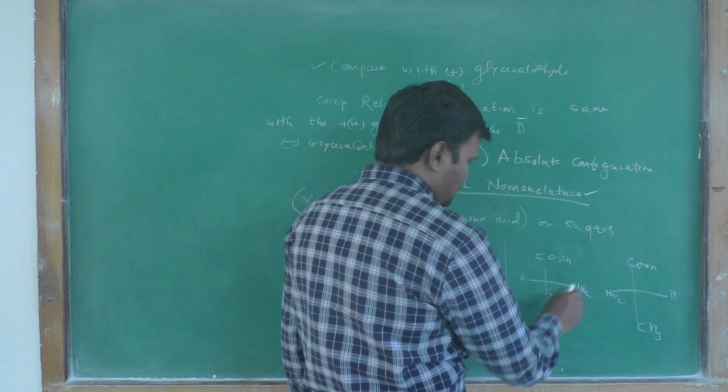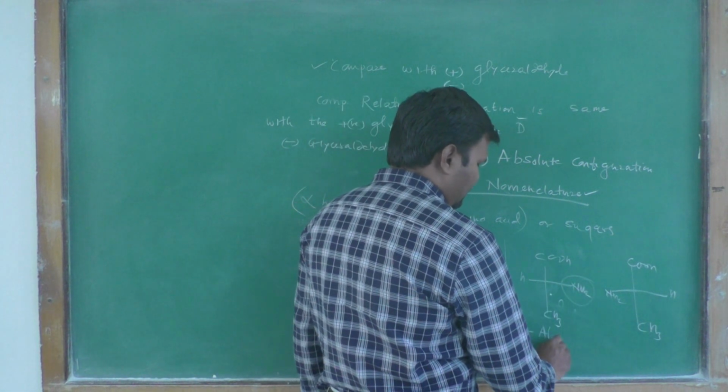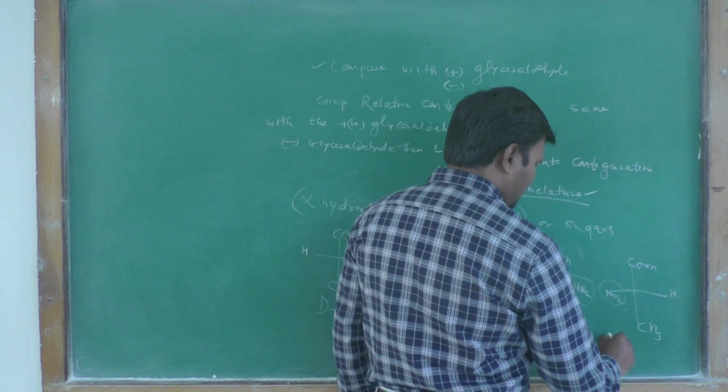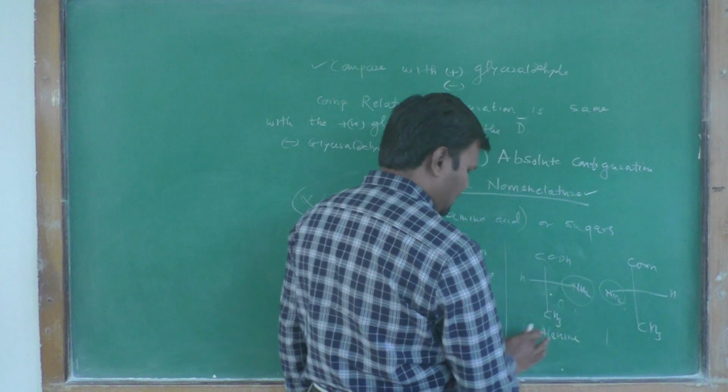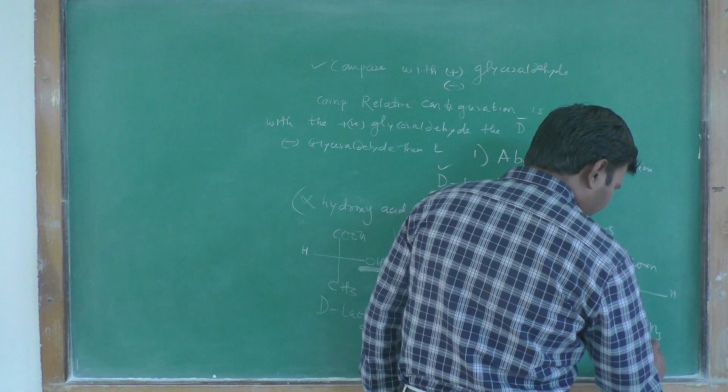In this case NH2 is at right hand side, therefore L alanine. In this case NH2 is at the left hand side, therefore D alanine.